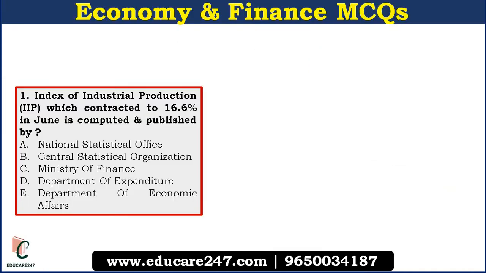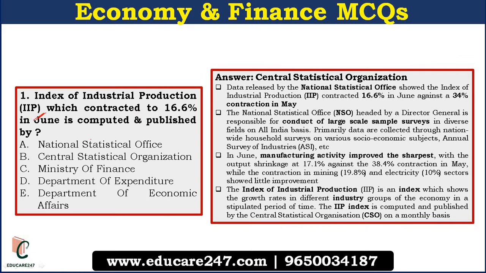So let's get started. The first question is, the Index of Industrial Production, that is IIP, which contracted to 16.6% in June, is computed and published by. The answer for this is option number B, that is Central Statistical Organization.